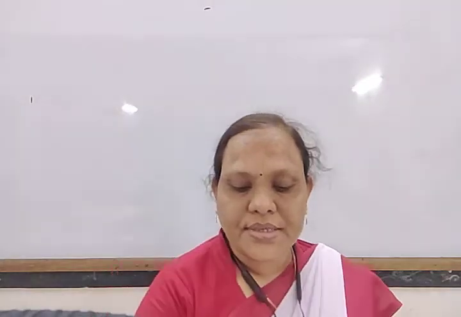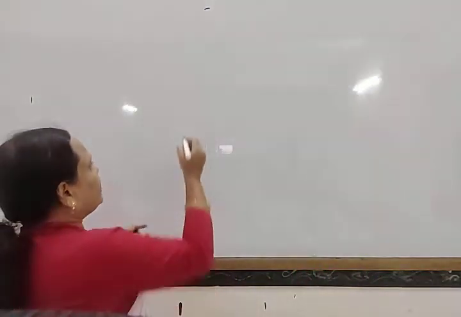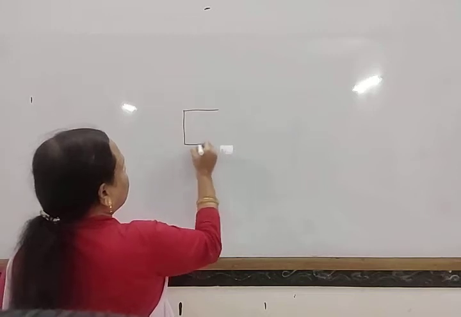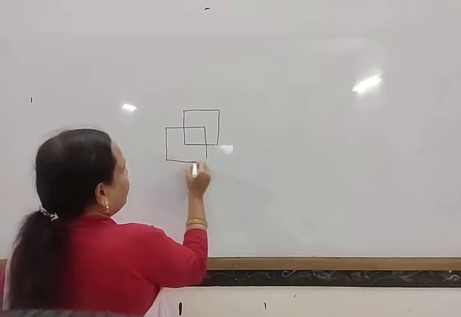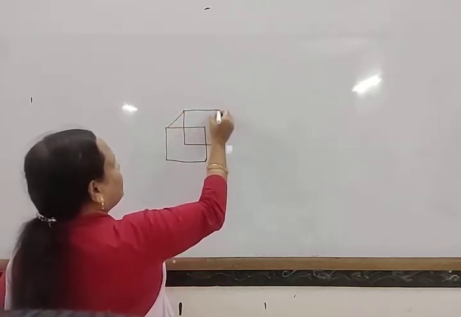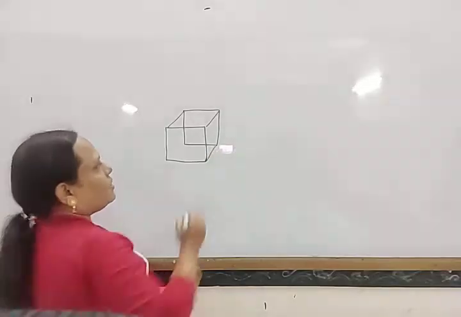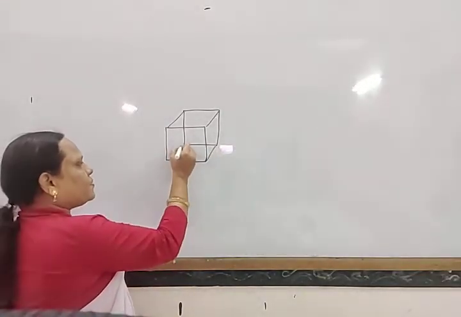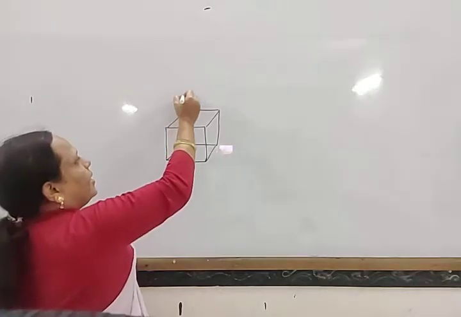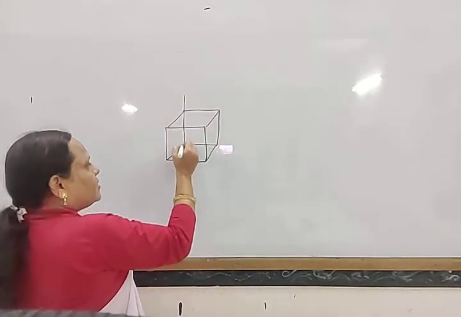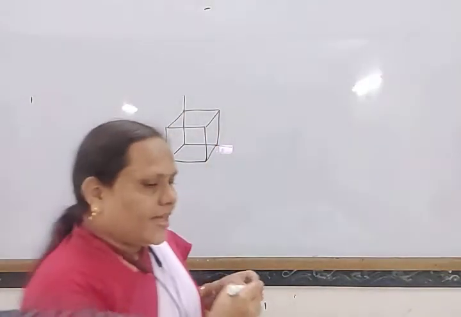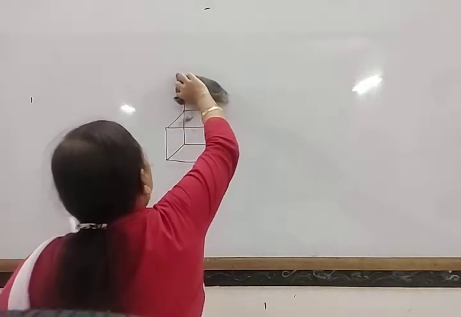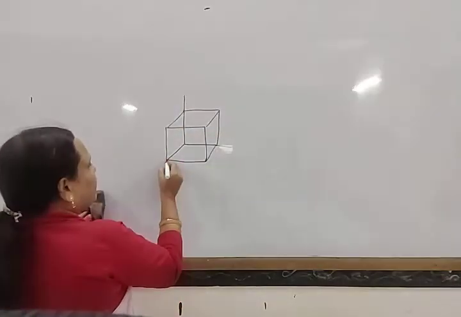So this unit cell has different parameters. Suppose this is one unit cell, and it has different parameters, that is, its edges and the angles between the edges. Look here. Suppose this is a cubic unit cell. These are the edges along the x axis, y axis, and z axis.